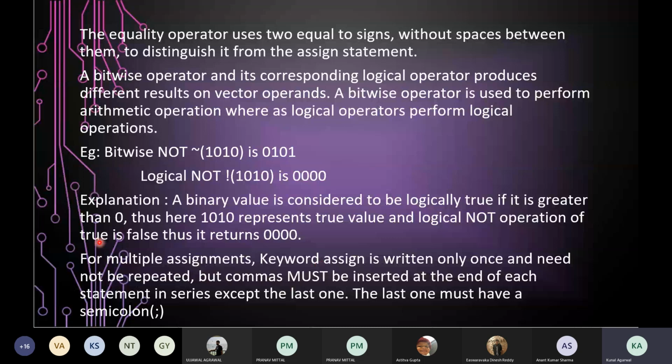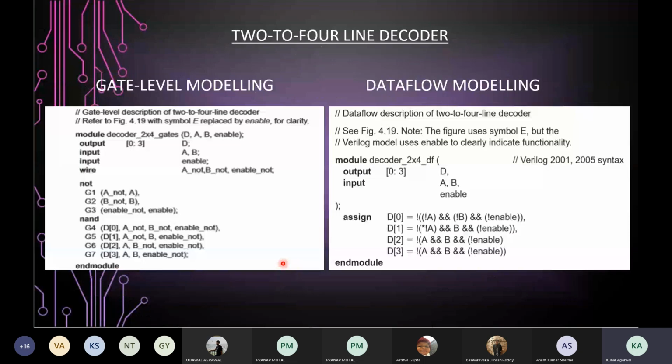Then again, the same point that we have seen in the case of gate level modeling. For multiple assignments, the keyword assign is written only once and it need not be repeated. But commas must be inserted at the end of each statement in series except the last one. The last one must have a semicolon. So let's have an example. It is the same example that we have seen in the case of gate level modeling. We have a 2 to 4 line decoder. The code on the left hand side is the gate level modeling code which we have earlier seen. Now let's discuss the data flow modeling.